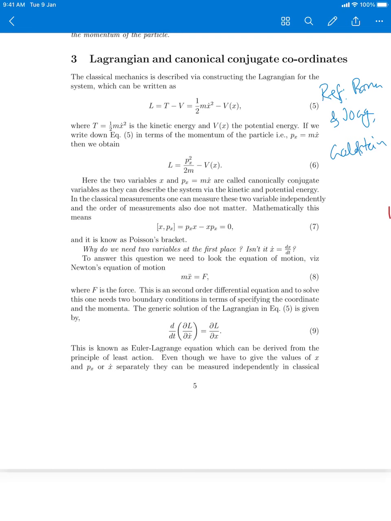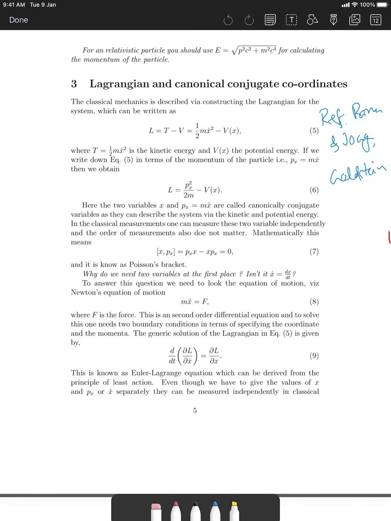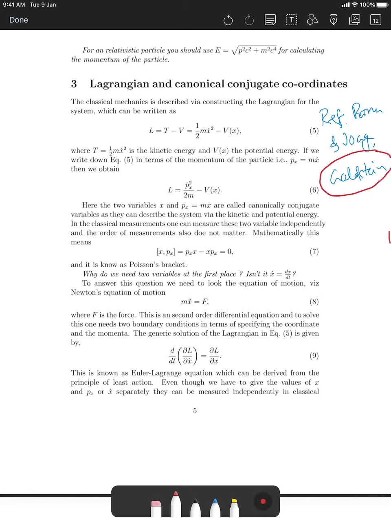If not, then I refer these two books: Classical Mechanics by Goldstein, or by Rana and Jog. These two books are very good. So you can read the chapter on principle of least action.